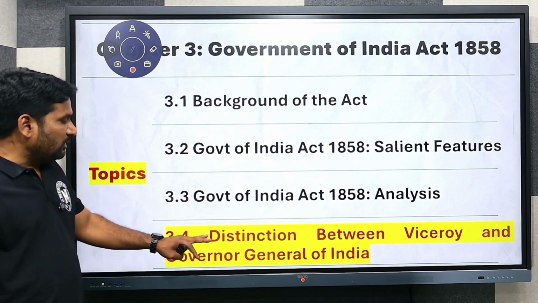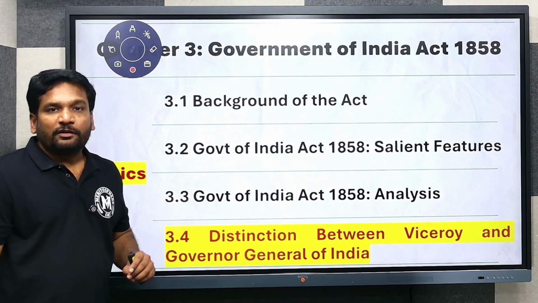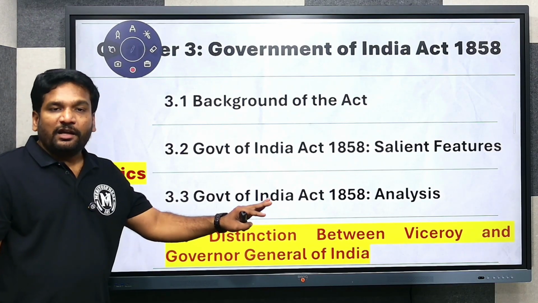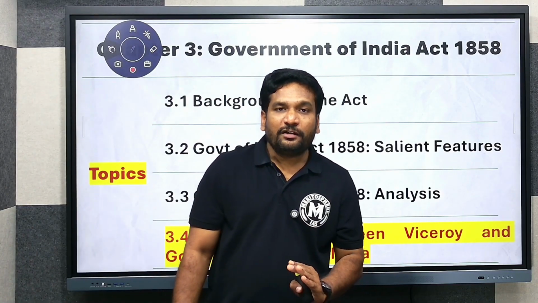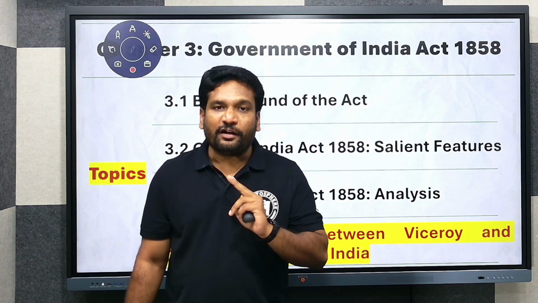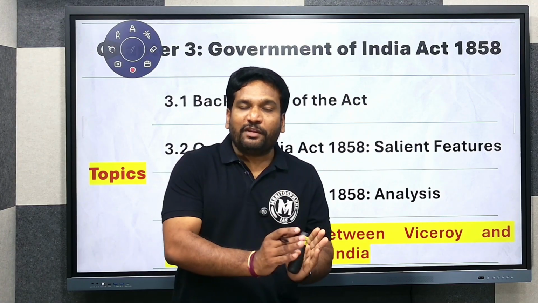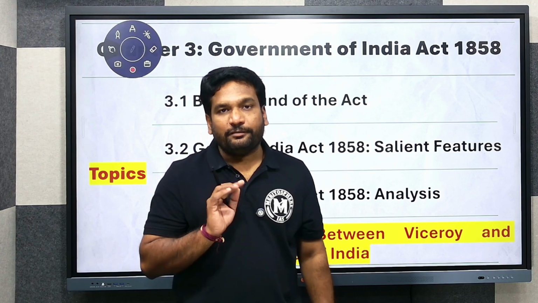Now we have entered into the fourth topic, that is distinction between Viceroy and Governor General of India. Under the provisions of the 1858 Act, the same individual is allowed to assume two titles, Viceroy and Governor General of India. Apart from this, there was no such change that was brought in the Indian administrative structure, right?